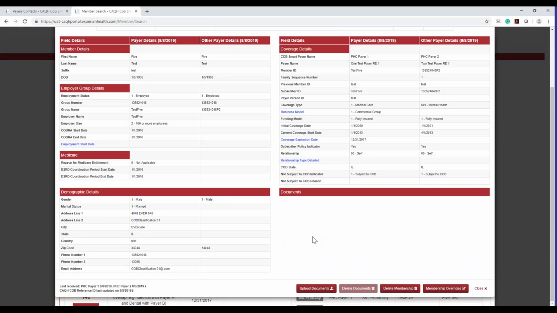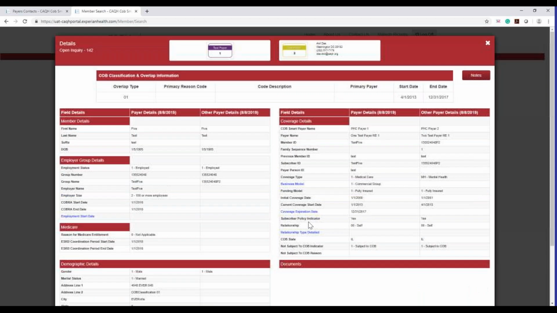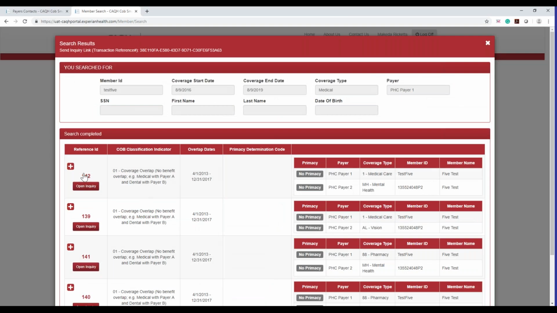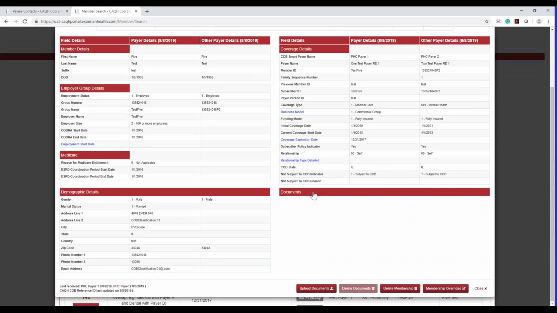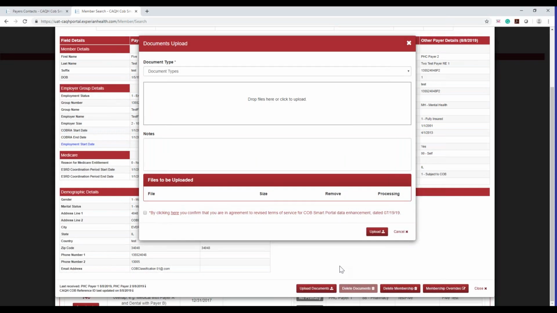So the first thing you want to do is go to the bottom of the detail screen. Again, this is the only place where you can upload a document. So you have to navigate to member search first. You have to open up the member detail page, scroll to the bottom, and then you will see the button to say upload documents. The only way to get to it is to search first, get to the detail member page, and then upload. So then you click the Upload Documents button.